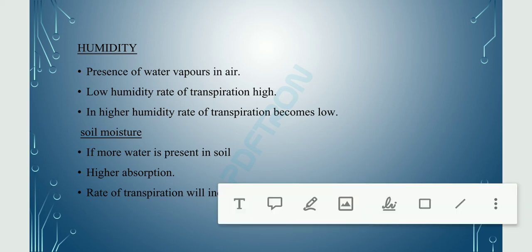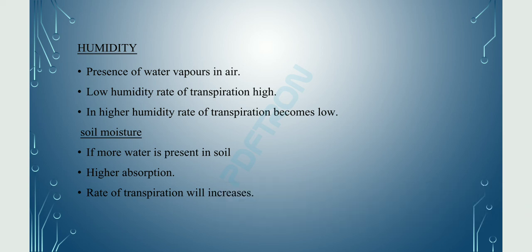The next factor is soil moisture. If more water is present in the soil, maximum absorption is done with the help of roots. As a result the rate of transpiration increases.